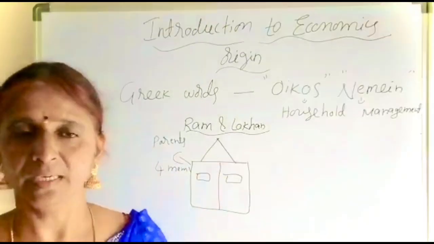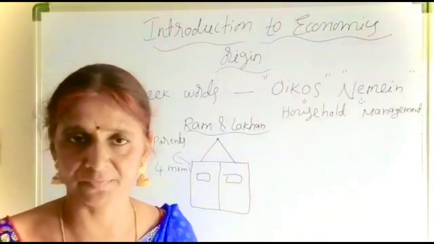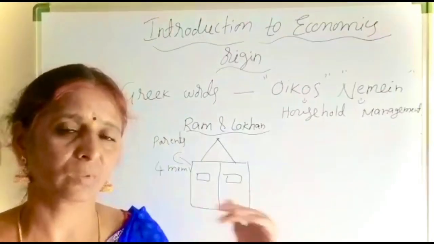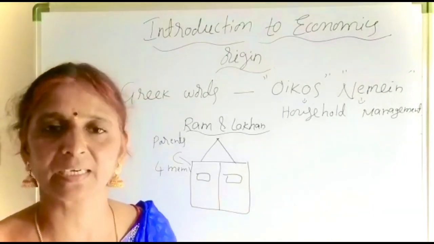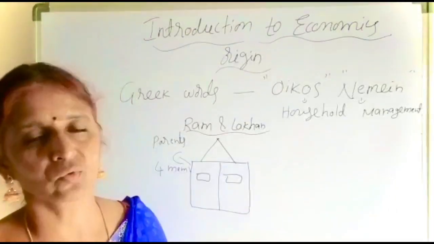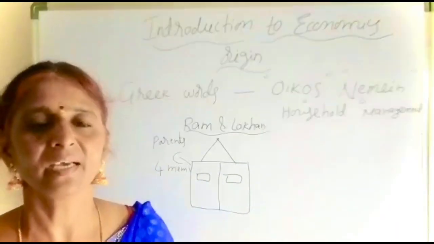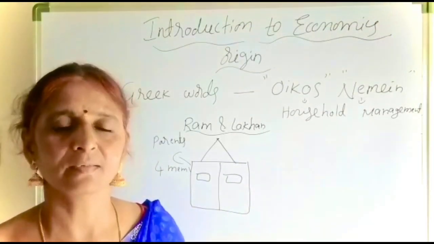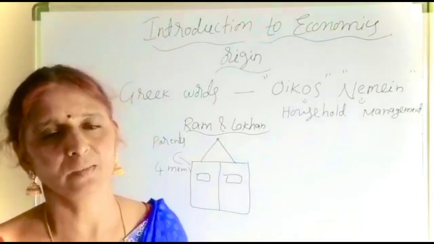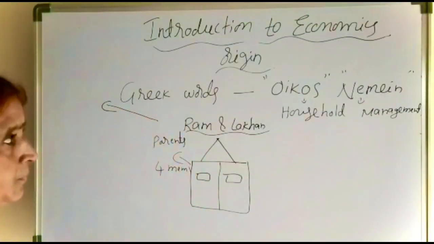To satisfy the endless wants of this family, Ram's parents are engaging in the economic activities. What are called the economic activities? The activities which are concentrated around either earning money or spending money are called the economic activities. If we look around in the society, people are engaging in the productive activities, either in the primary sector or in the secondary sector or in the tertiary sector, also called agricultural sector, industrial sector and service sector. They are engaging in the productive activity in any of the sectors to earn the money.